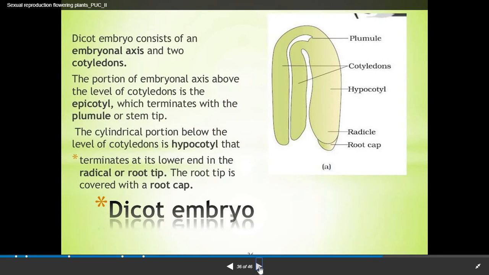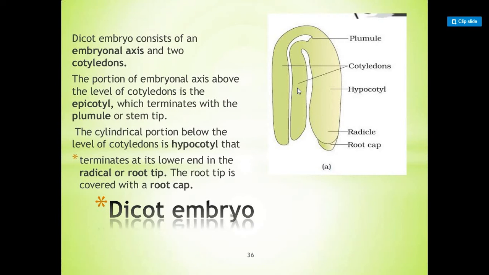Now first we will see the dicot embryo. It consists of the embryonal axis and two cotyledons. Here you can see the two cotyledons, one is this and one is this. These are the cotyledons. The portion of the embryonal axis above the level of the cotyledons is known as the epicotyl, which terminates with the plumule.